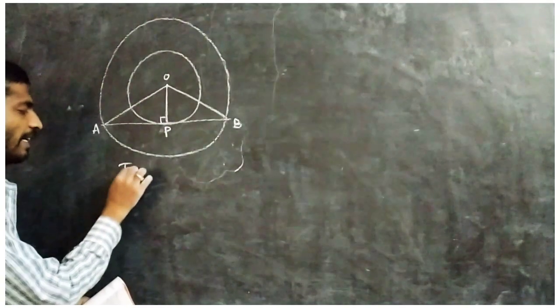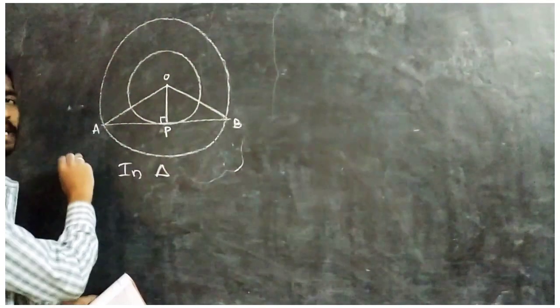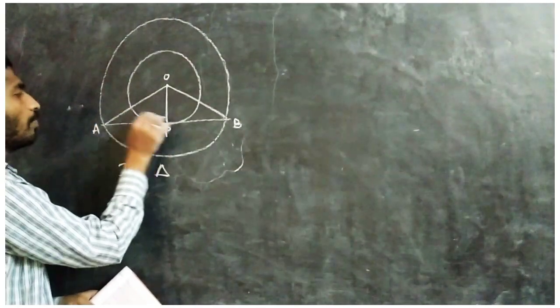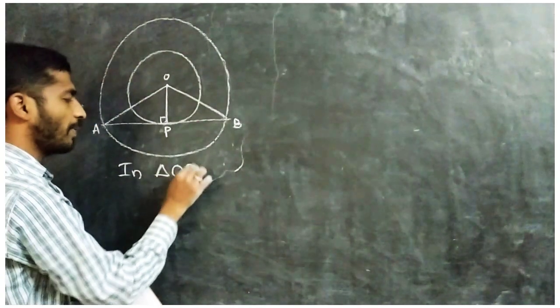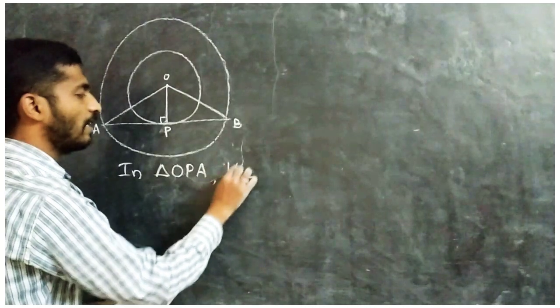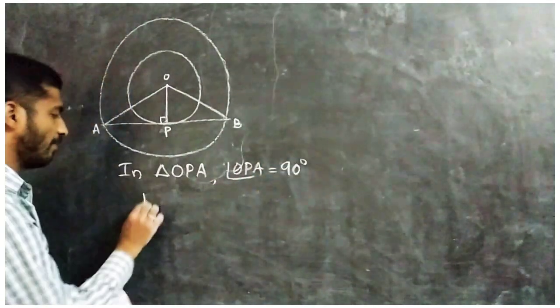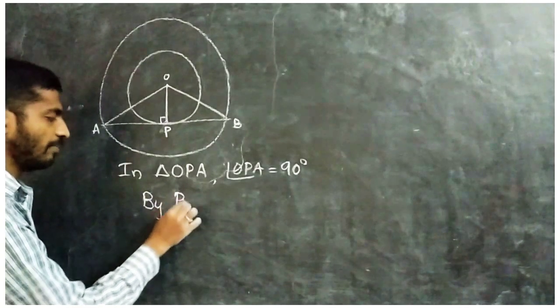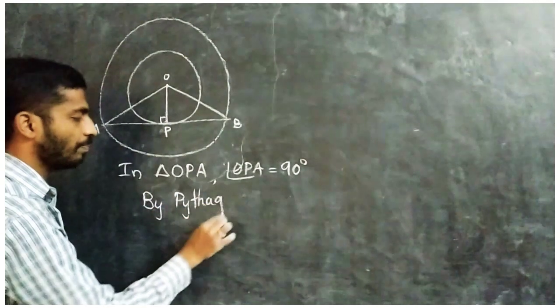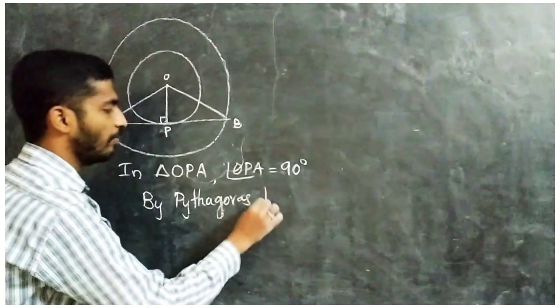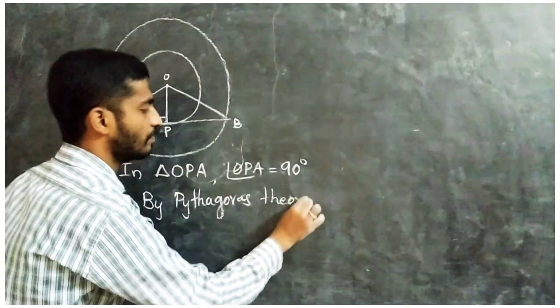So for this I take the triangle OPA. Angle OPA equals 90 degrees. Again by the Pythagoras theorem, what does it say?